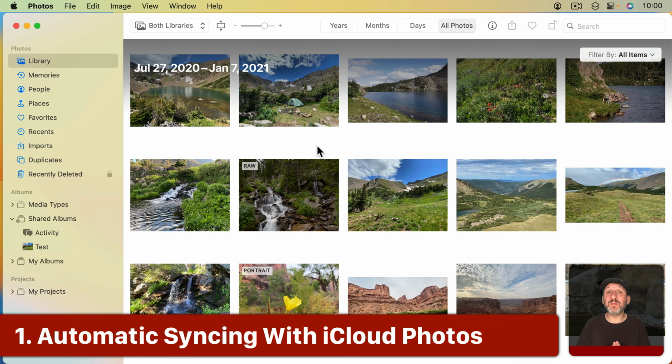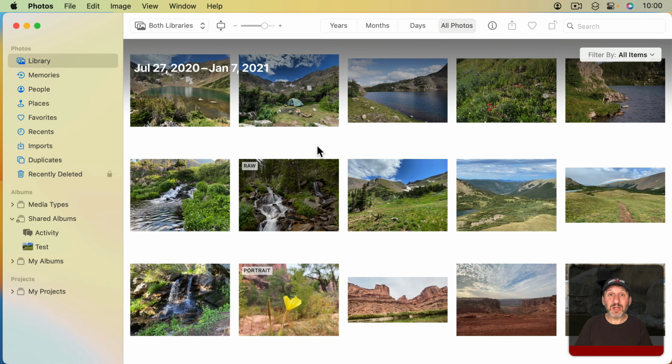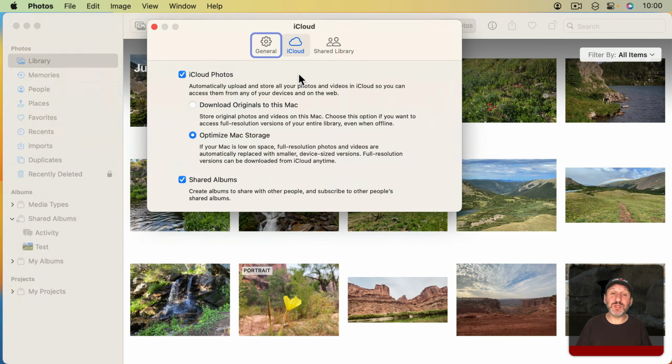Which brings me, I think, to the biggest feature of using the Photos app, and that's iCloud Photos. So by storing your photos in iCloud, you have a bunch of benefits. One is you can store more photos than you have space for in your local drive. By using iCloud here, having that checked and optimize Mac storage, this means that only some of your photos will be cached locally. So you can use iCloud space to store your photos, and even if you run out of space on your local hard drive, you can still keep adding photos as long as you have space in iCloud.